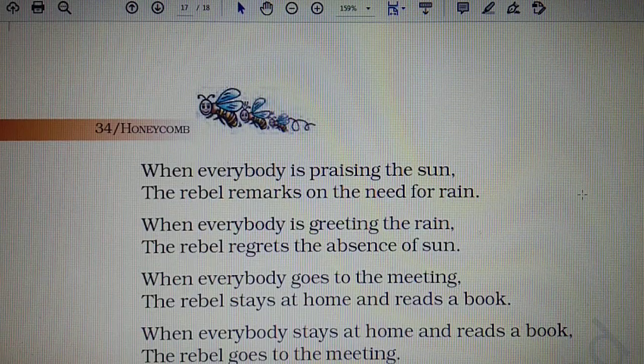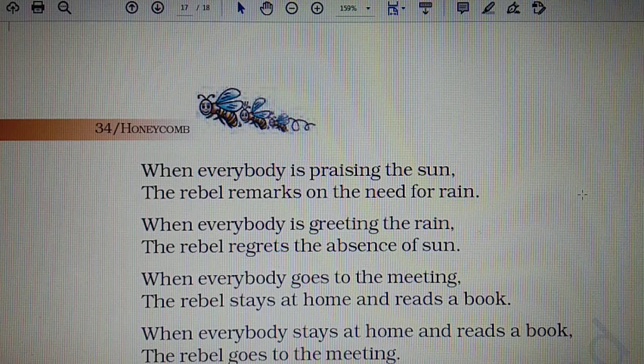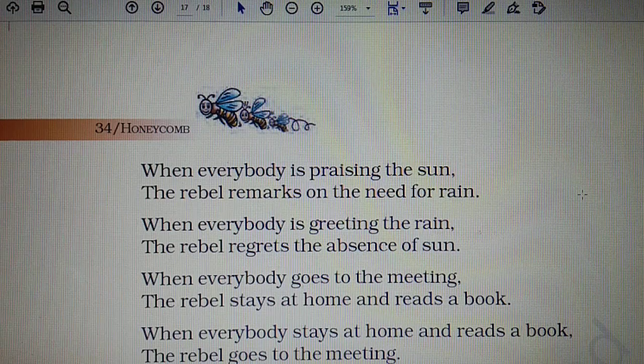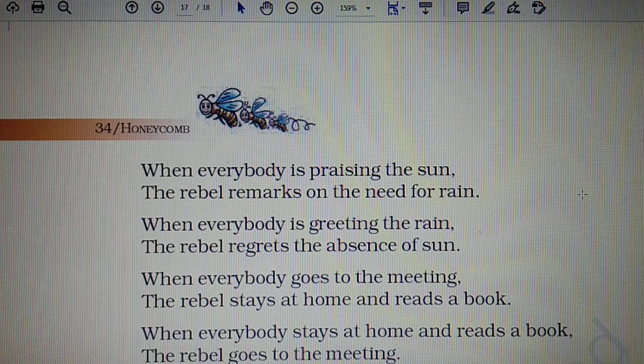When everybody is praising the sun, the rebel remarks on the need for rain. When everybody is greeting the rain, the rebel regrets the absence of sun. Here the poet goes on to offer different examples in which the rebel fares in similar ways. He just tries to be different.